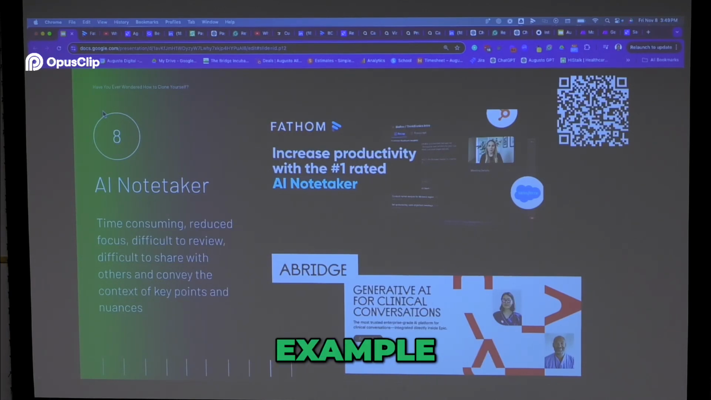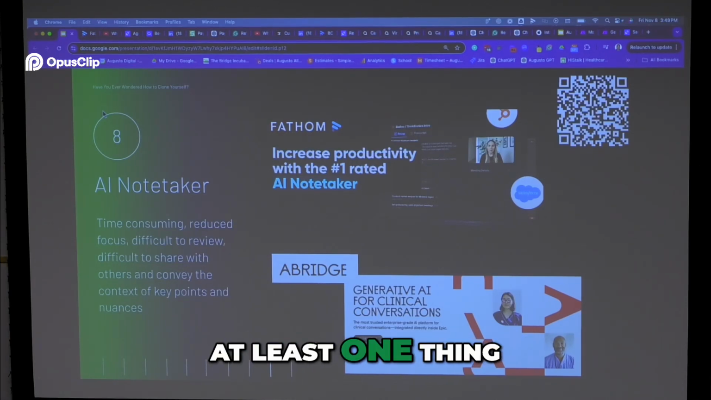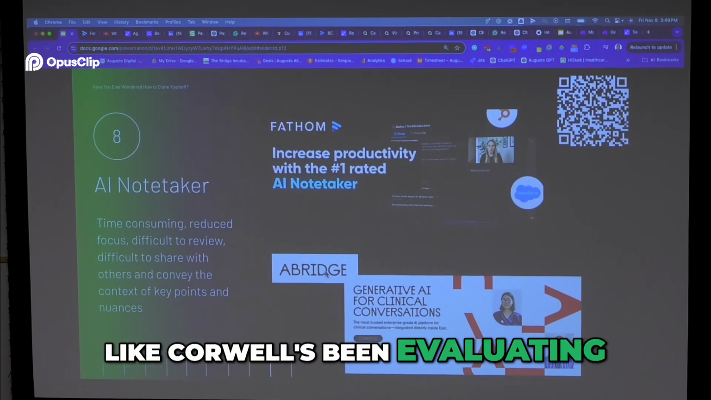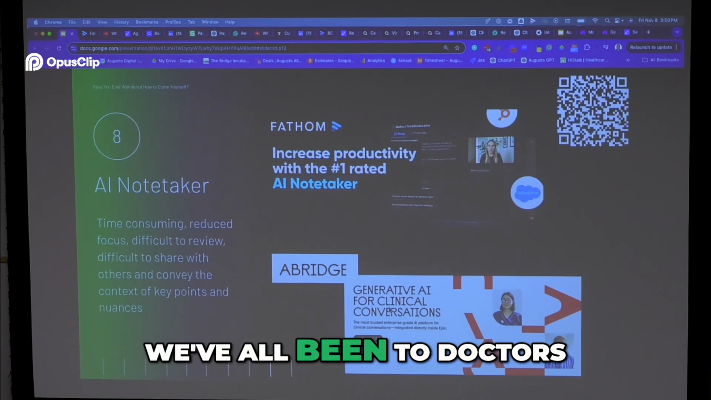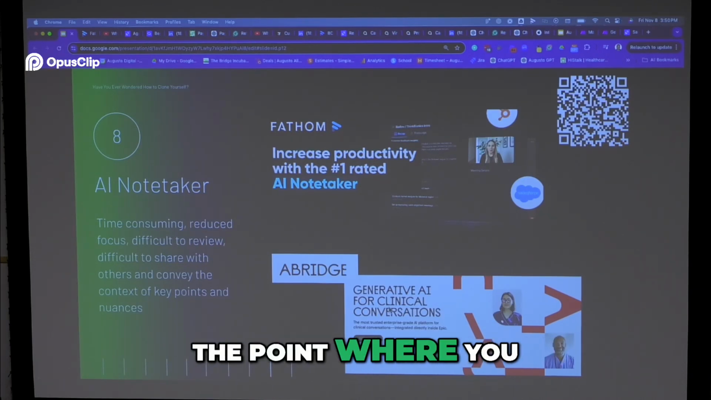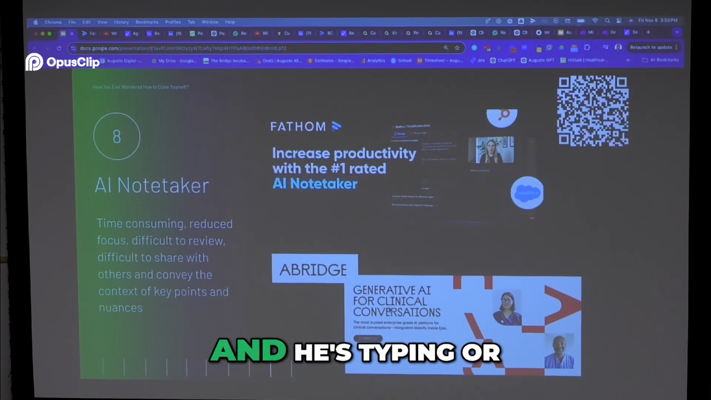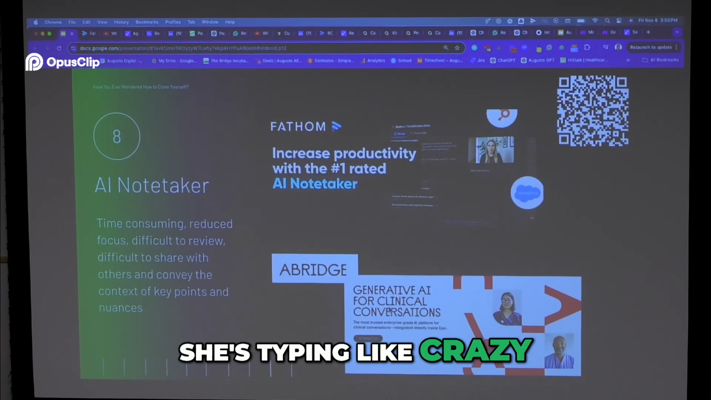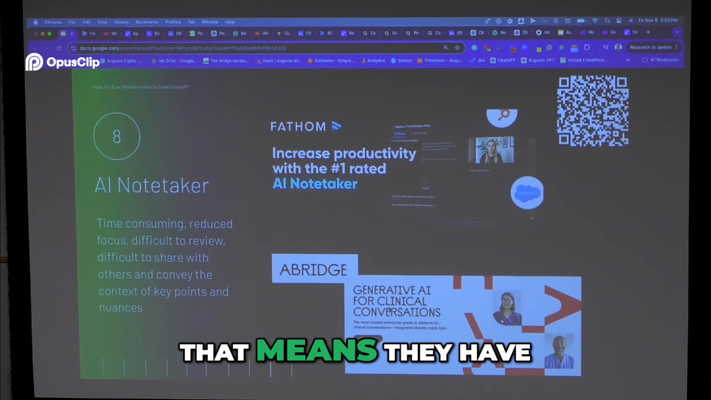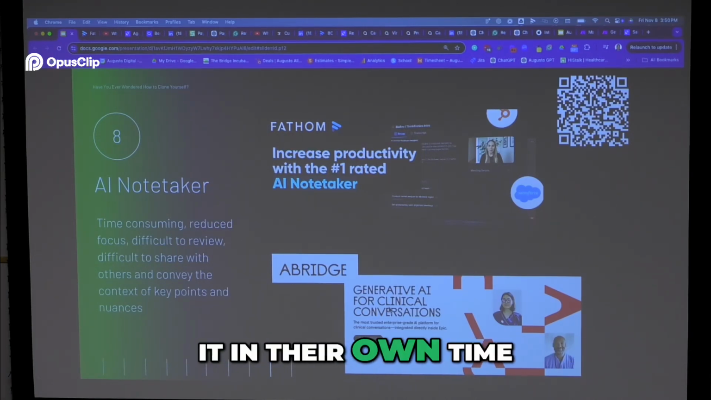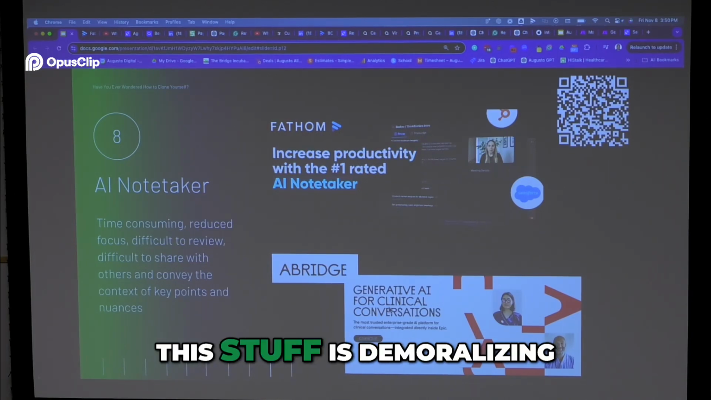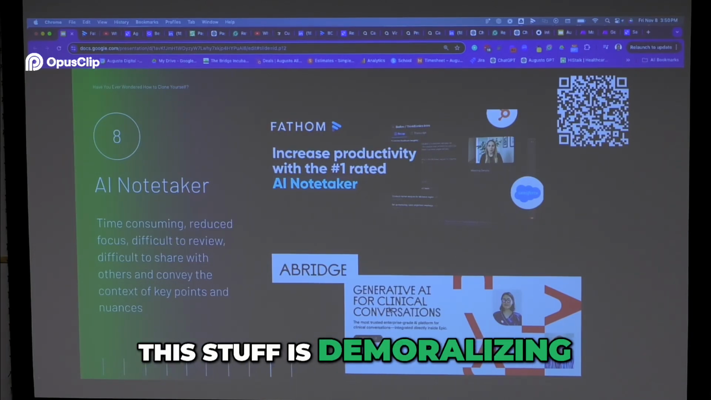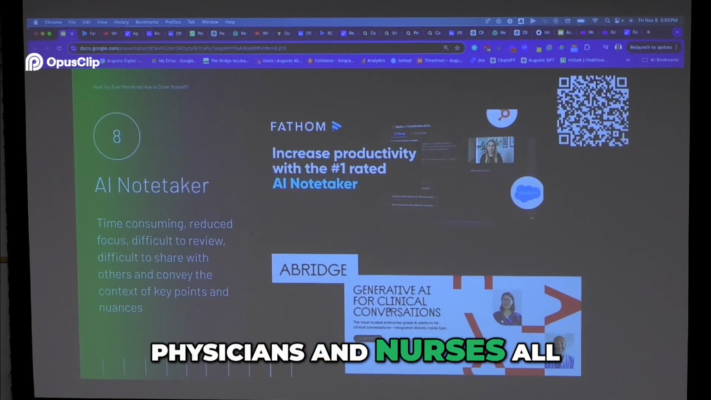A good healthcare example, I wanted to highlight at least one thing here, is Corewell has been evaluating this tool called Abridge. We've all been to doctors. We've all been to the point where you sit there in a room with a doctor and he's or she's typing like crazy, right? And sometimes when they don't, that means they have to do it at night. They have to do it in their own time, late at night, or try to find a gap in between patient visits. This stuff is demoralizing physicians and nurses all over the world.